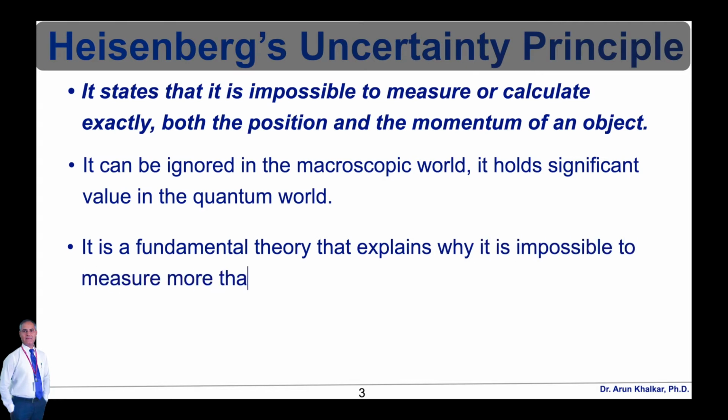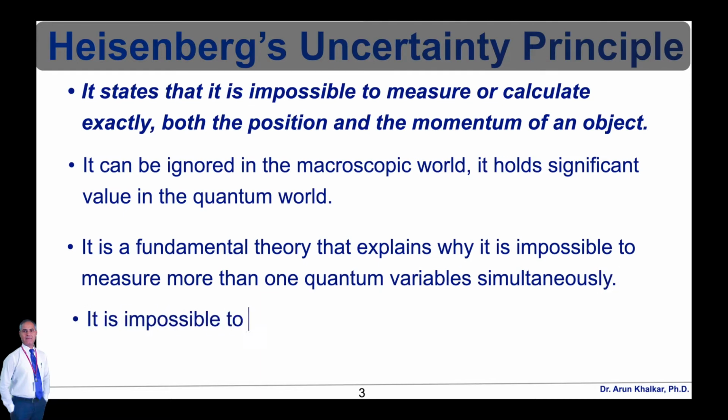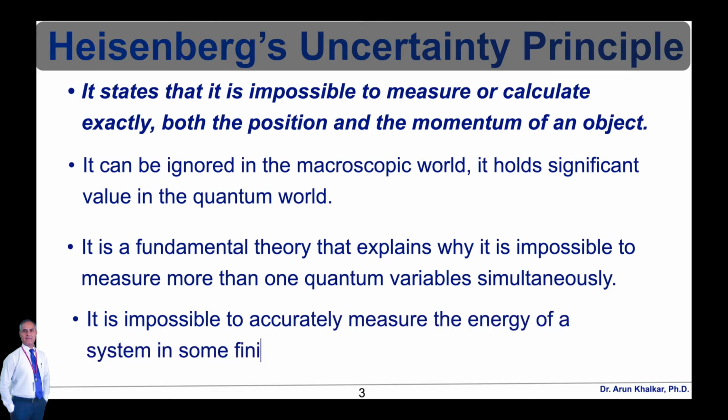Since atoms and subatomic particles have very small masses, any increase in the accuracy of their positions will be accompanied by an increase in the uncertainty associated with their velocities. In the field of quantum mechanics, Heisenberg's uncertainty principle is a fundamental theory that explains why it is impossible to measure more than one quantum variable simultaneously. Another implication of the uncertainty principle is that it is impossible to accurately measure the energy of a system in some finite amount of time.